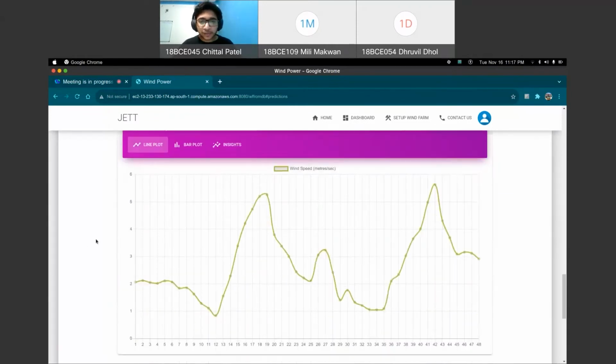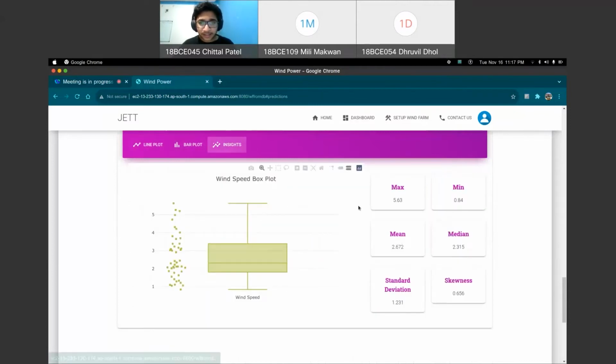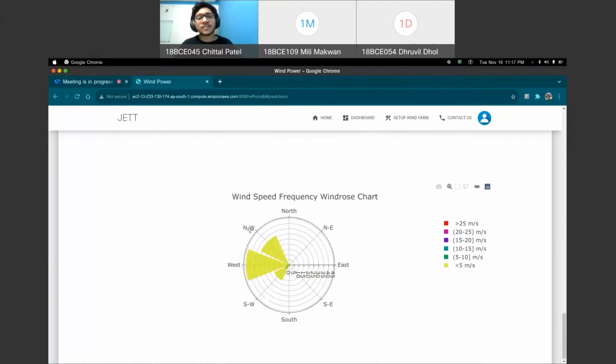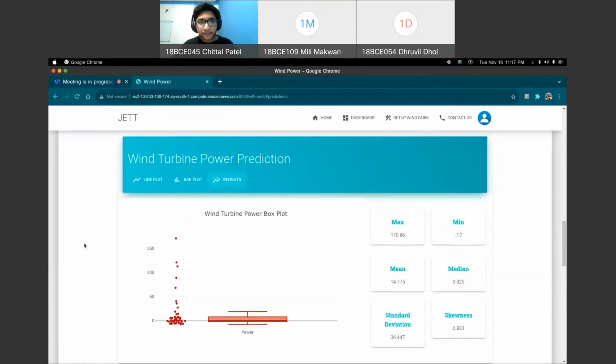We also display the wind speed for that particular 48 hours. The y-axis is the wind speed, and the bar plot and the statistical insights are there. And there is also a windrose chart, which states the wind speed frequency in the corresponding directions in those 48 hours. So this is a kind of dashboard which we have.